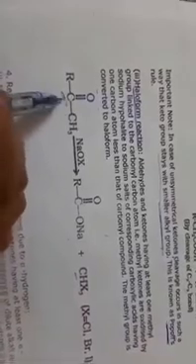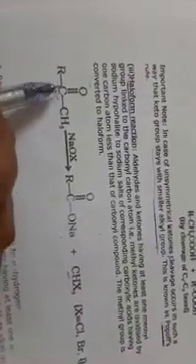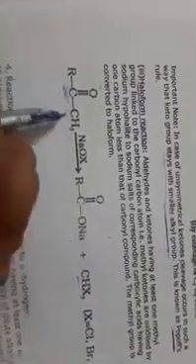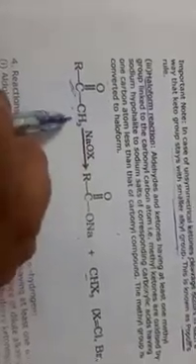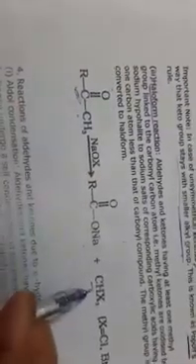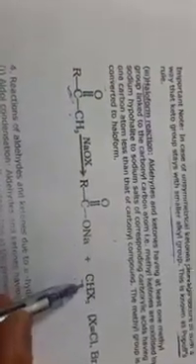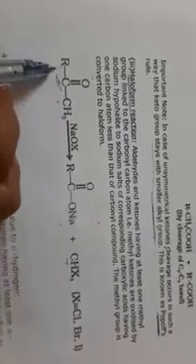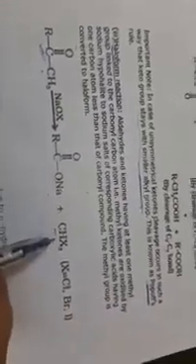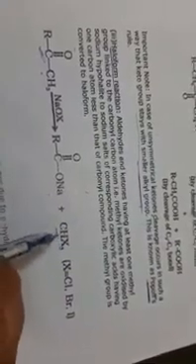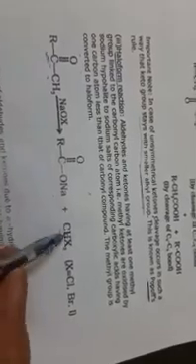It means that given carbonyl compounds, aldehydes and ketones, which have one methyl group linked to the carbonyl carbon atom, methyl ketones, are oxidized by sodium hypohalites, and the product formed has one less carbon atom than the carbonyl compound. Like in the carbonyl compound, two carbon atoms are present, but after the reaction with the halogens, the product has one less carbon. Here two carbons are present and here only one carbon is present.